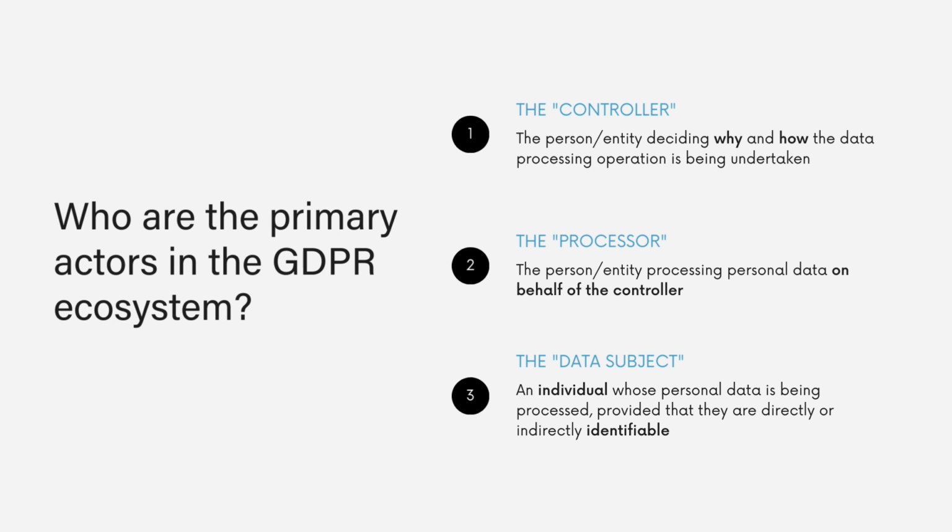The second relevant entity is the so-called data processor, who only processes personal data on behalf of the controller and according to the controller's instructions. This could be any third party that Amazon is employing to deliver a product or service to you. For example, a data processor could be Stripe, the payment service provider used on Amazon.com to pay with your Visa card. Another example is the DHL delivery service that hands you your package.